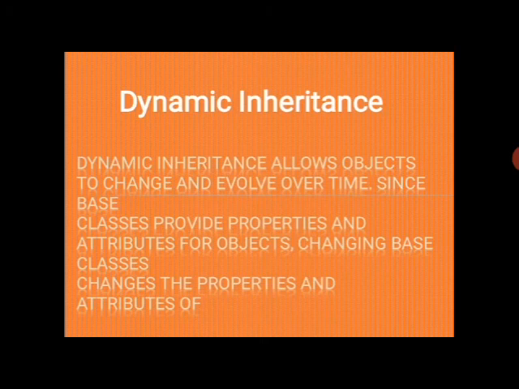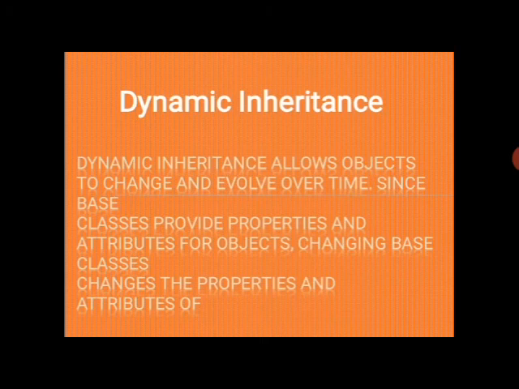So there are two kinds of inheritance, static and dynamic. Static means predefined, dynamic means runtime. Okay, children? What happens at compile time is static, what happens at runtime is dynamic. In static, the actual object is not used; in dynamic, the actual object is used.